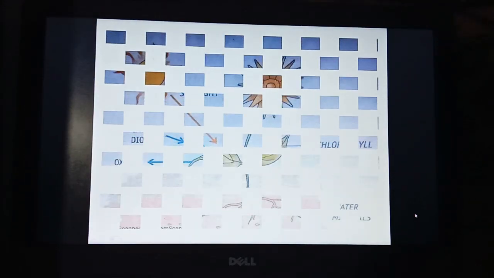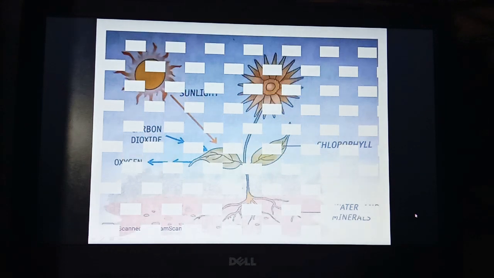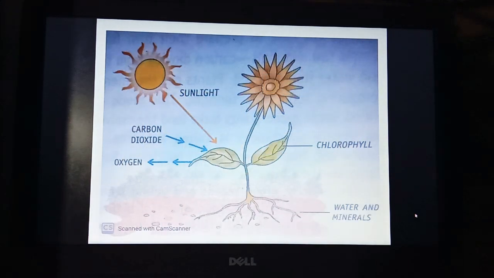Autotrophic nutrition in plants. Green plants are able to prepare their own food from simple raw materials, carbon dioxide from the air and water from the soil. Plants get the energy for preparing food from sunlight.